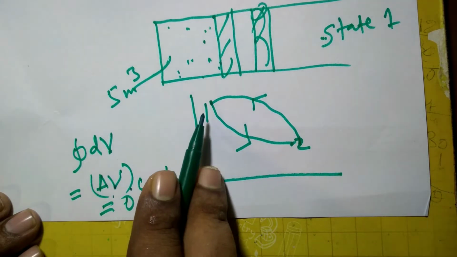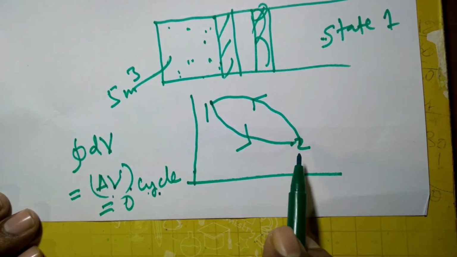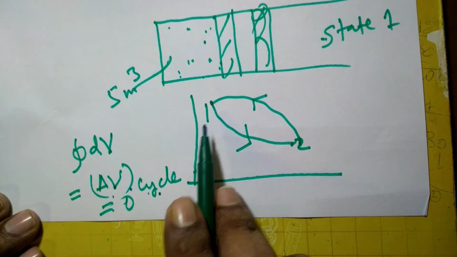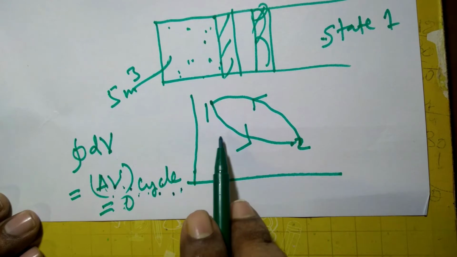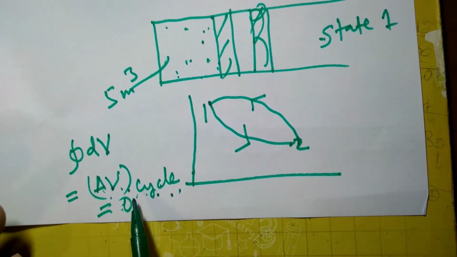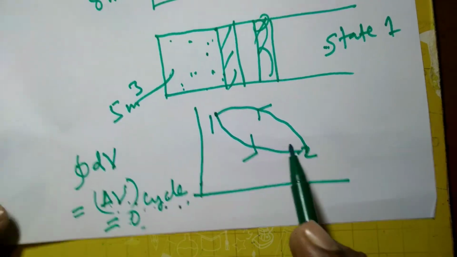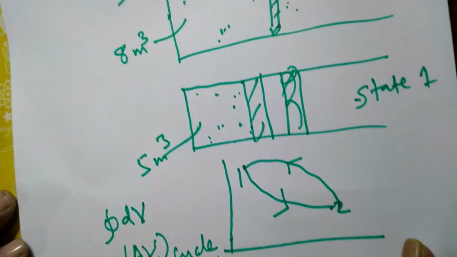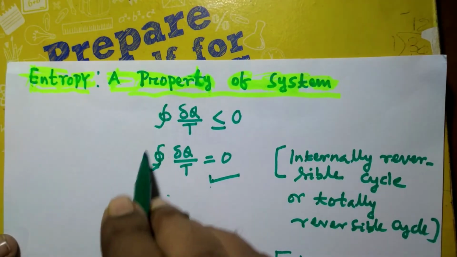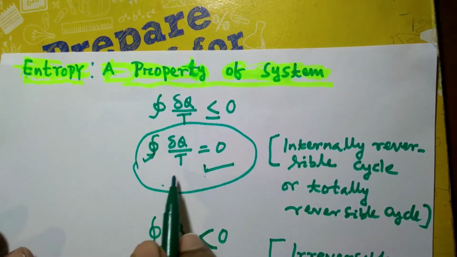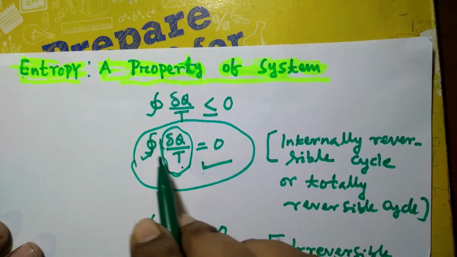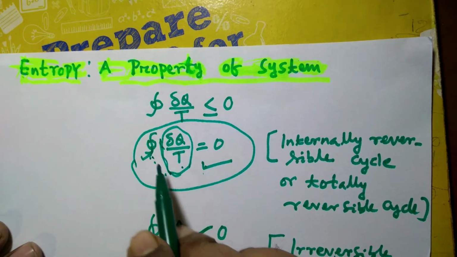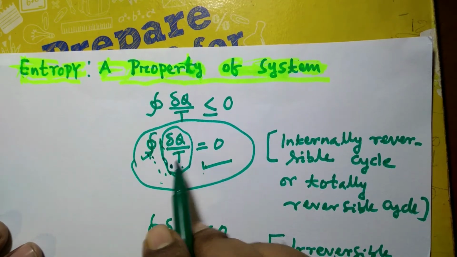Whenever a cycle has been completed, all its properties come back to the original state. So the change in volume during this cycle is 0, and in fact for any property, be it energy, temperature, or pressure, the cyclic integral is 0. But from this alone, we don't know whether it is a property or not. What is del q by T, in fact? But what we found is that the cyclic integral of this quantity is 0.